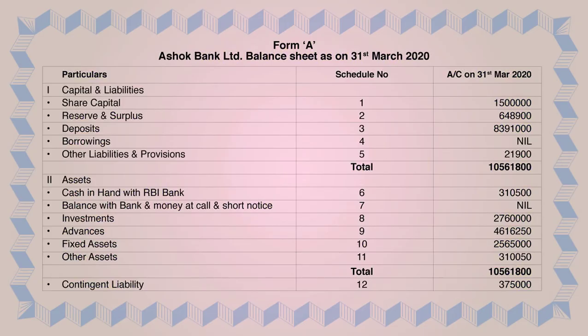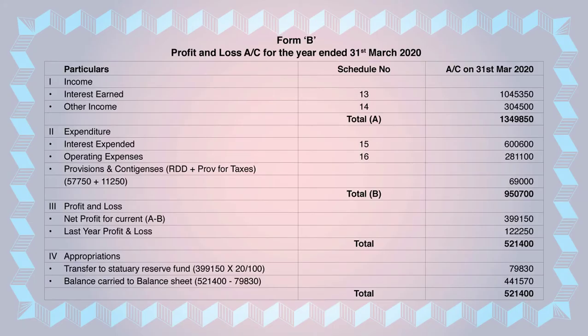Now we continue Form B. We have completed the balance sheet schedules from schedule 1 to schedule 12. Then we started Form B as profit and loss from schedule 13 to schedule 16. Now we have to continue this Form B schedule, that is P&L. We have completed till 16.